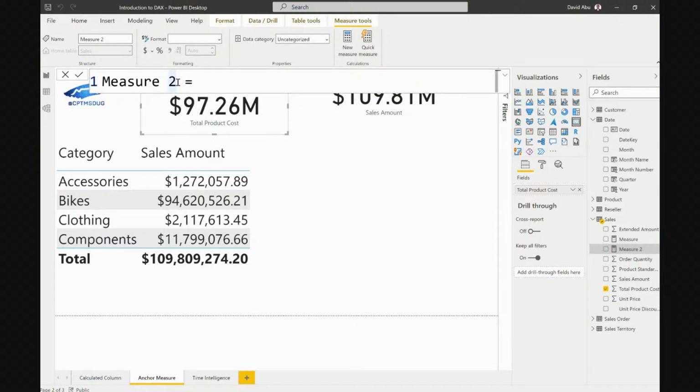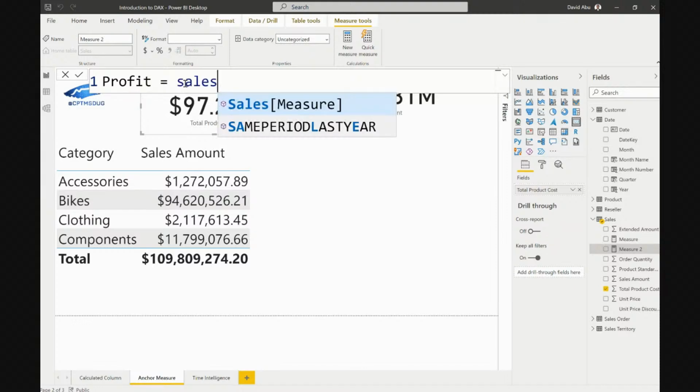But what we want to do, remember, is subtract. We're trying to look for the profit. So profit means sales amount minus product cost. It's as simple as that. So what is our measure name? We are looking for profit. So let's put profit equals to sales amount. That is what we are looking for. Sales amount. So I'm going to type sales amount. There's a big problem. There is no sales amount.